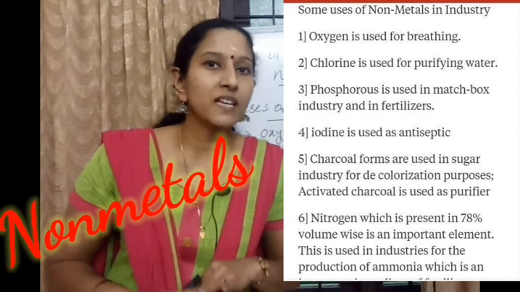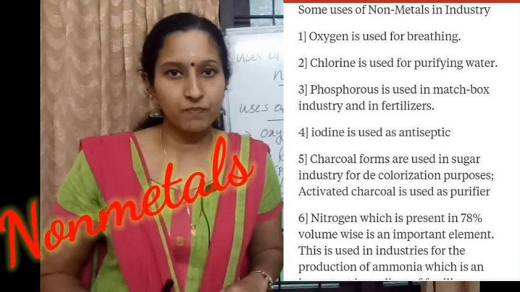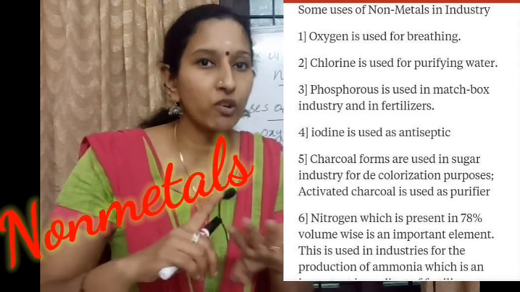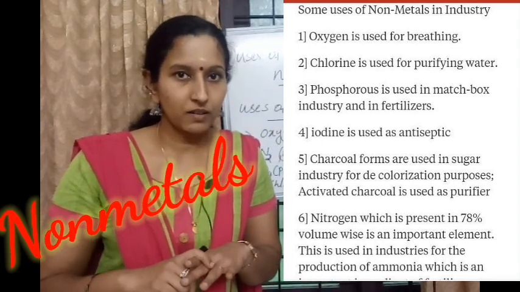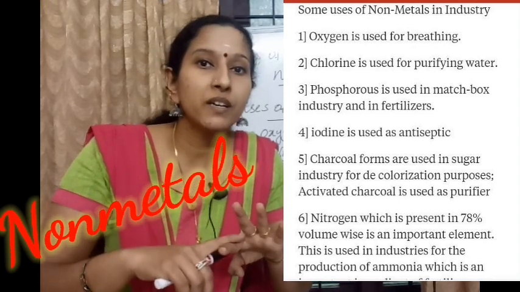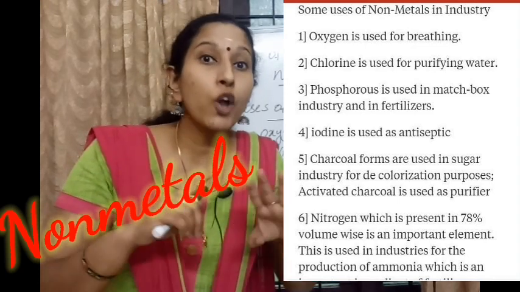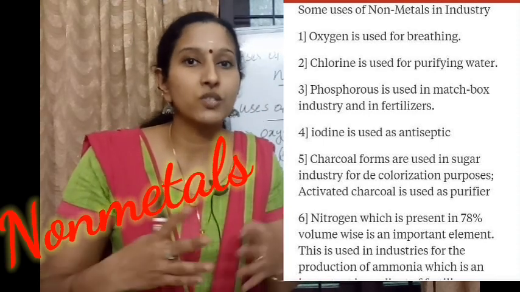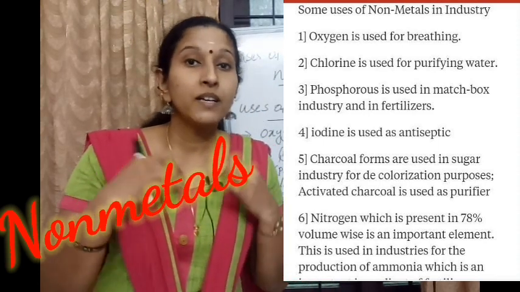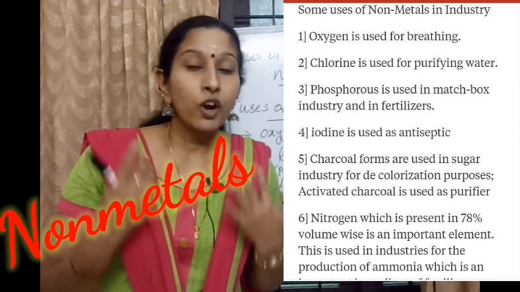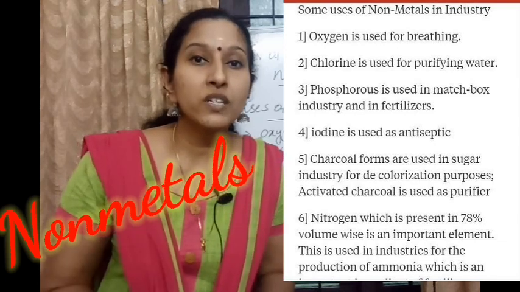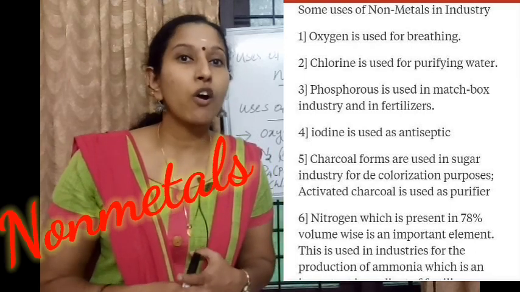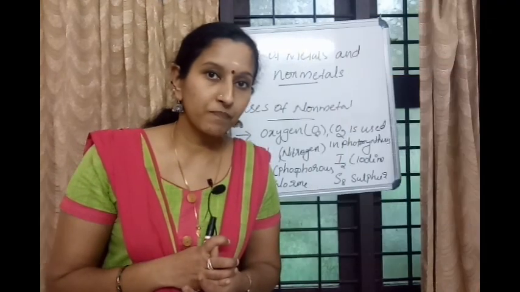Chlorine is a non-metal which is used in the water purification process. Iodine is a non-metal which is used as an antiseptic to cure wounds. And the non-metal sulfur is used in crackers. So these are the uses of non-metals.